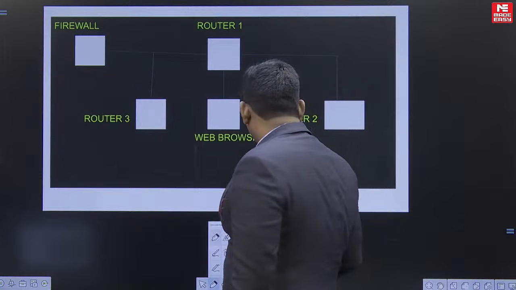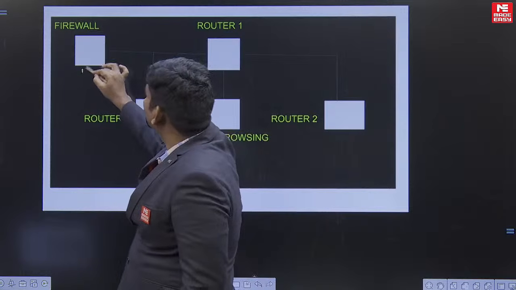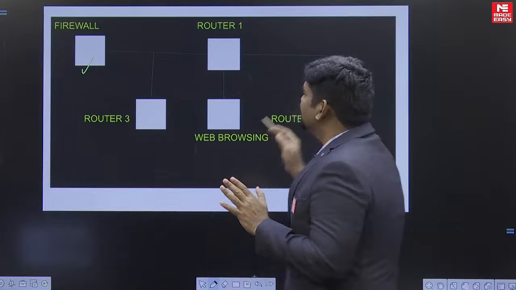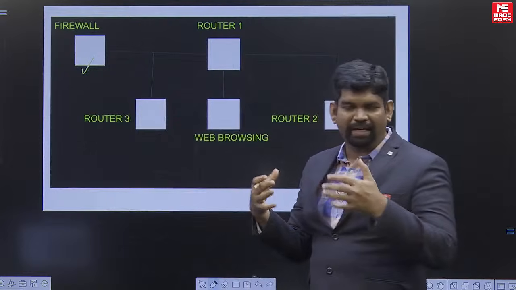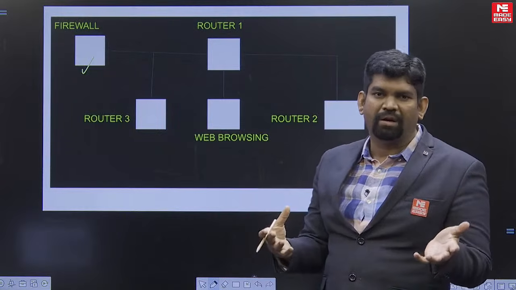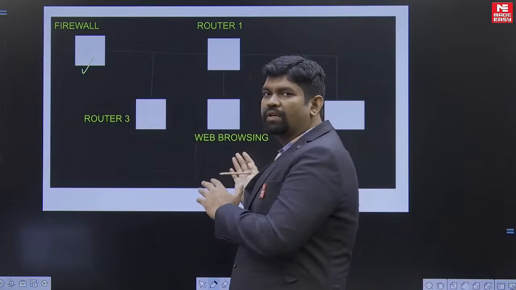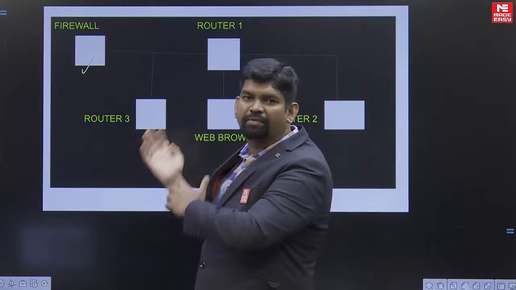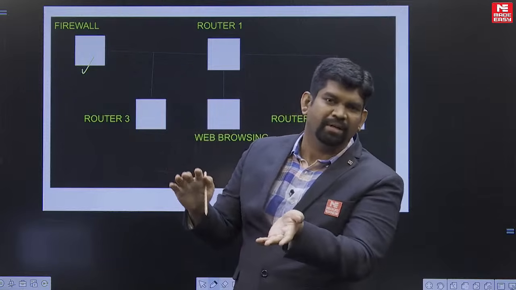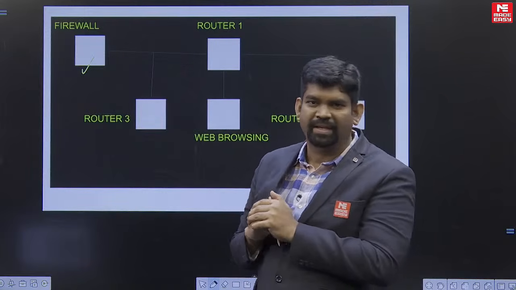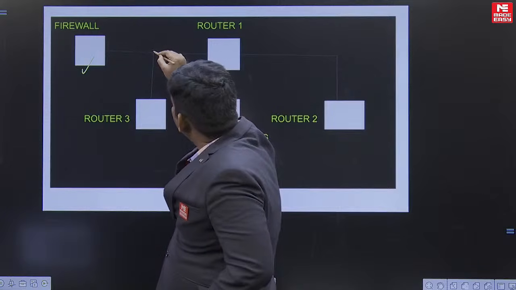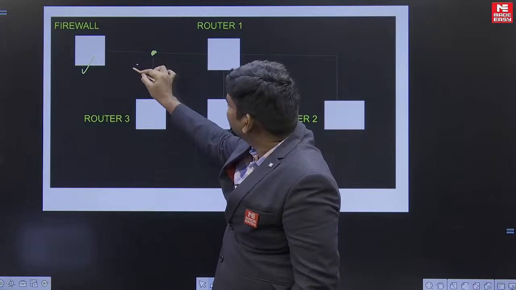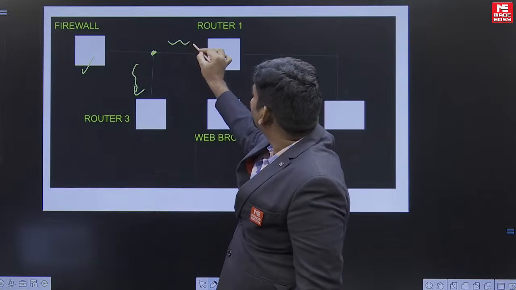So you can observe here there is a firewall which is connecting to the ISP. The point is this internal LAN, the LAN network of that particular organization, is going to be protected from the malicious unwanted content which is coming from the internet or which is going from the inside LAN to outside. Okay, so you can observe at this particular interface it has been divided into 2 parts. So you can see here router 3 and router 1.